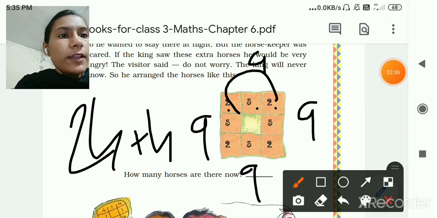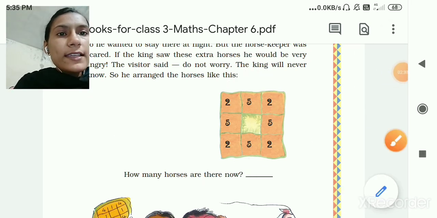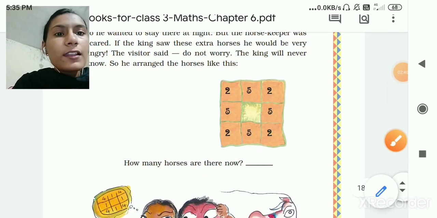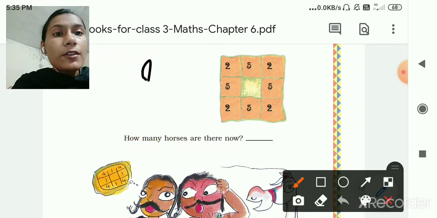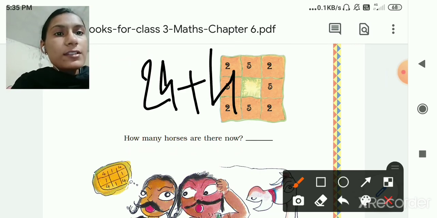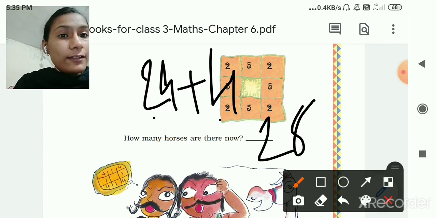So here also 9. So he has arranged like this. Now how many horses are there now? First time 24, then 4 more horses. So 24 plus 4, 24, 25, 26, 27 and 28. So now 28 horses are there.